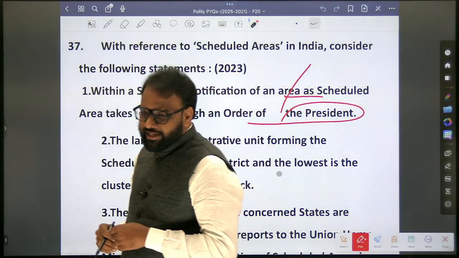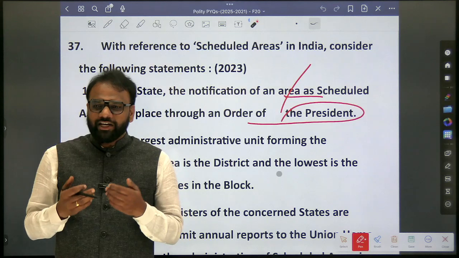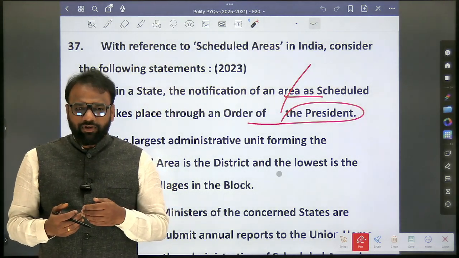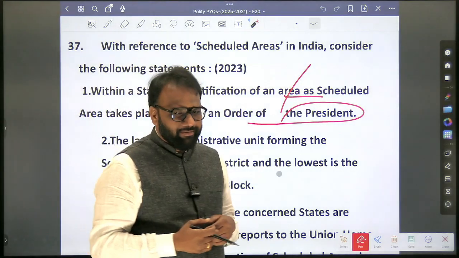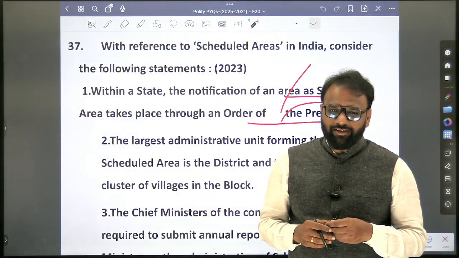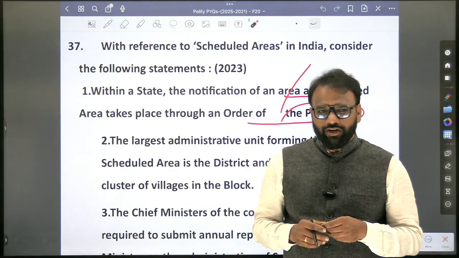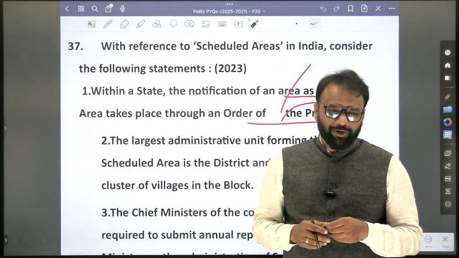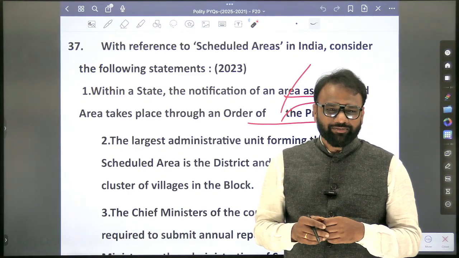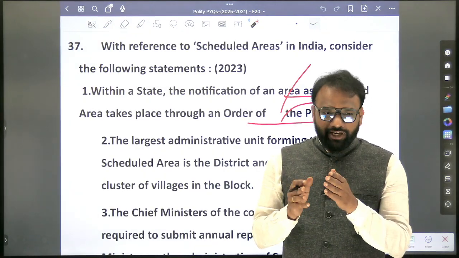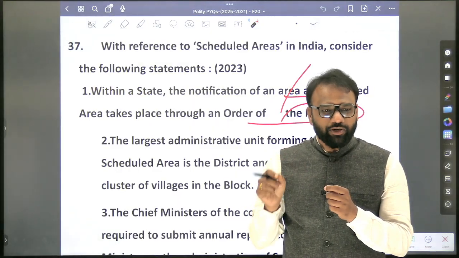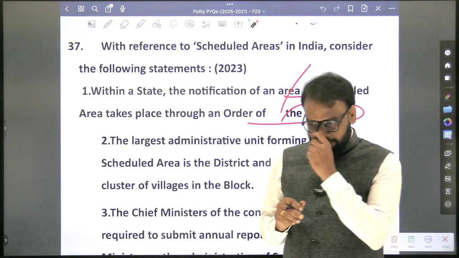So who can declare an area as a scheduled area? President. How many states of India have scheduled areas? 10 states. Karnataka is part of it? No. Maharashtra is part of it? Yes, sir. Telangana is part of it? Yes. Uttar Pradesh is part of it? No. Punjab is part of it? No. Gujarat is part of it? Yes, sir. Jharkhand is part of it? Yes. West Bengal is part of it? No, sir. So here the perfect thing is you should be able to recall the list of states where the scheduled areas are present.